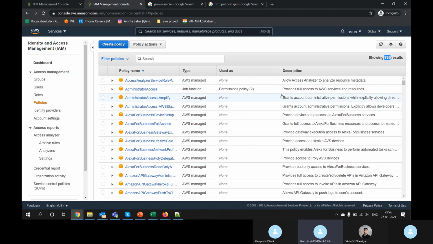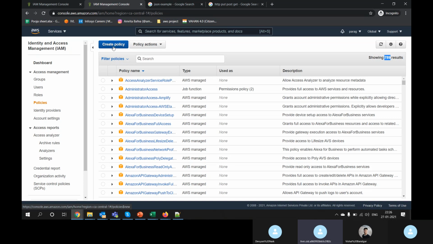Are we clear? And if you want, you can create your own policy. There is a policy generator also. And if you are expert in JSON, you can write your own JSON.